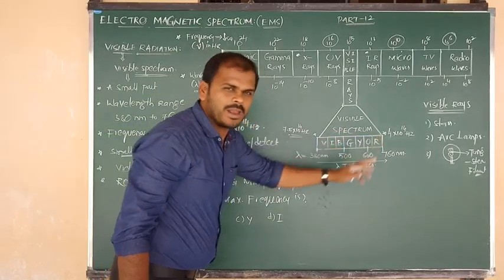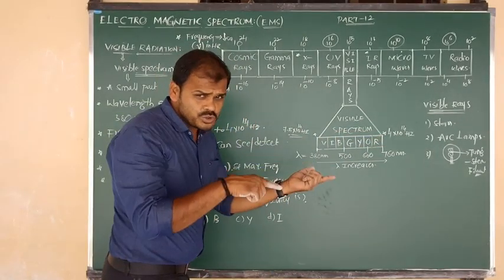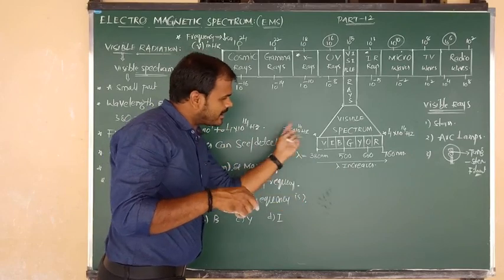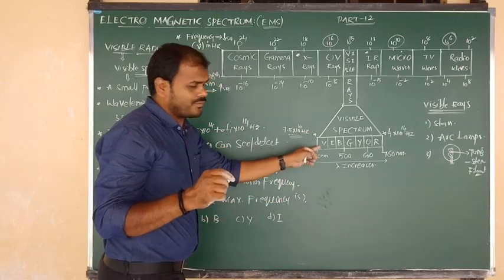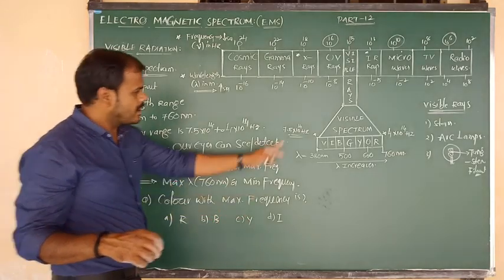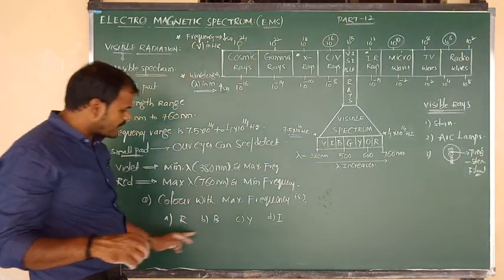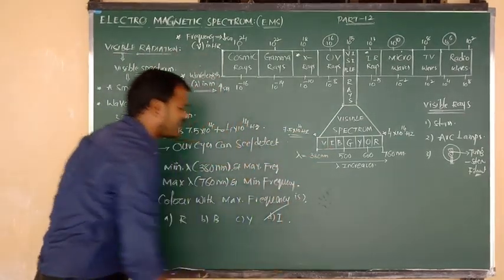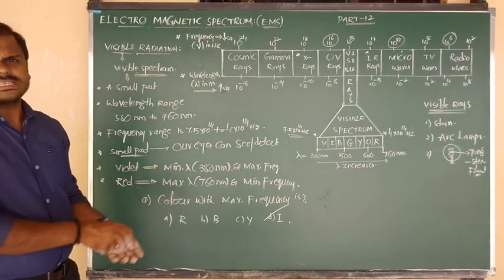So left to right, what will happen? Wavelength increases, but frequency decreases. So the colors at the start have more frequency. The first one is violet. They are asking for maximum frequency, but violet is not in the options. Go for the next one, indigo. So your answer is indigo. Like that, any number of questions they can ask you, Nana.